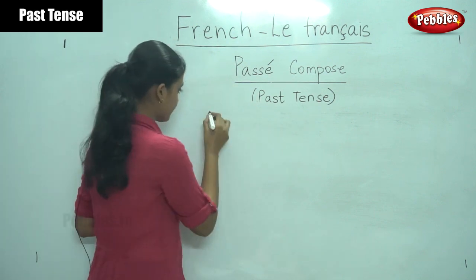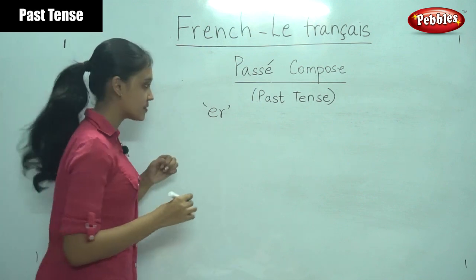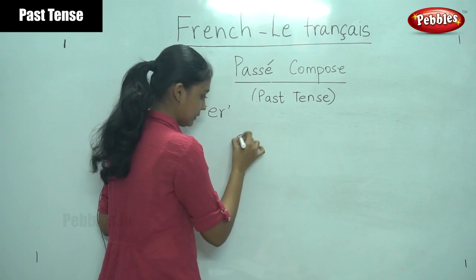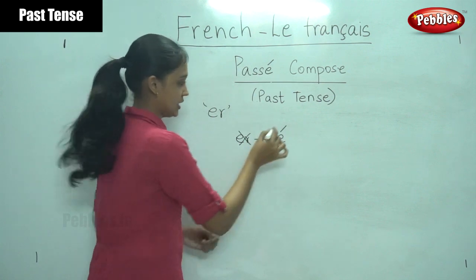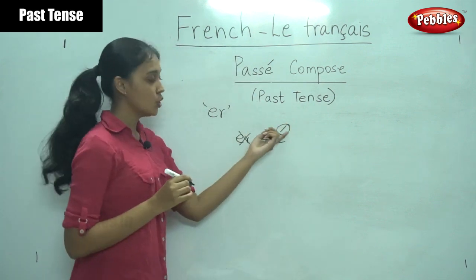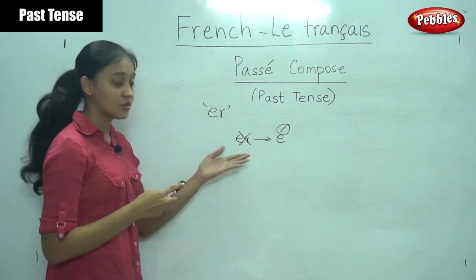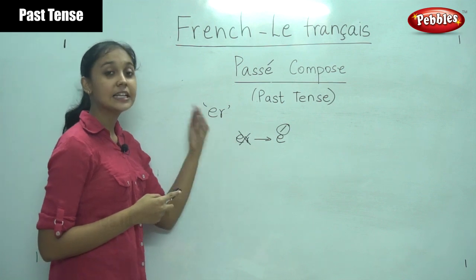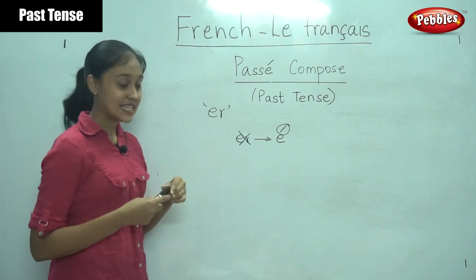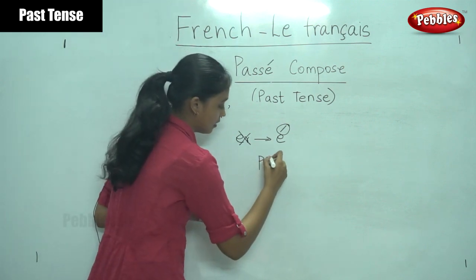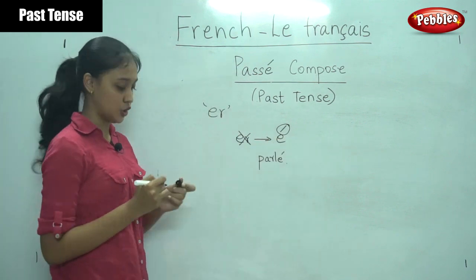For ER verbs, that is verbs that end in ER. They are a large group of verbs. I hope you remember the verbs. We would remove ER and replace it with E along with an acute accent. This here is very important, so don't miss that out. So this is the first rule. So what we are trying to learn here, we are learning how to find the past participle of the verbs. So if parler is your verb, in passé composé it becomes parlé. So the E has an accent on top.